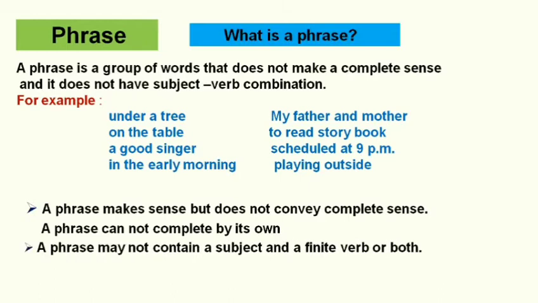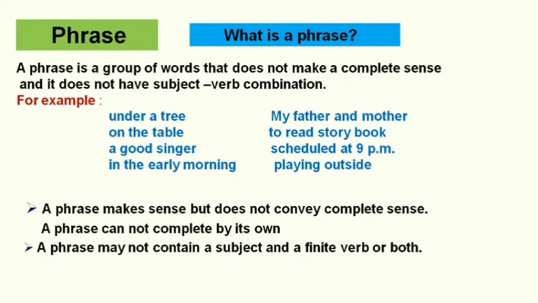Let's move to the next point. A phrase may not contain a subject and a finite verb, or both. If you observe the above examples, a phrase may not contain a subject and a finite verb, or both. It means sometimes it has a subject, or sometimes it has a verb, or it may not contain both at the same time.